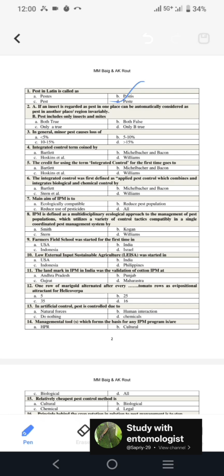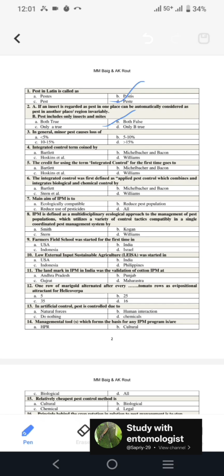Next question: Statement A, if an insect is regarded as a pest in one place, it can automatically be considered a pest in another place or region invariably. And statement two, pest includes only insects and mites. So the option will be both are false, because if a pest is a pest in Indian situations, it is not certainly definite that it will be a pest in another place also. In another place it can be like a normal insect.